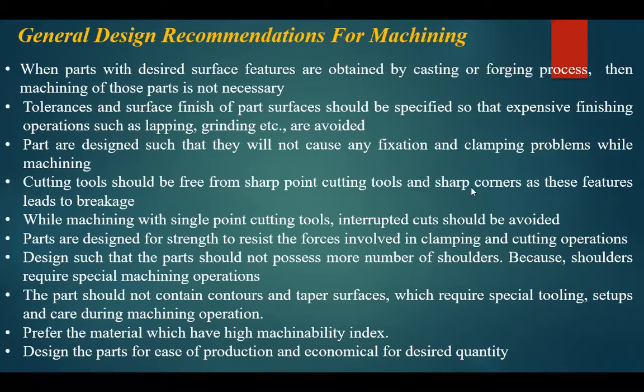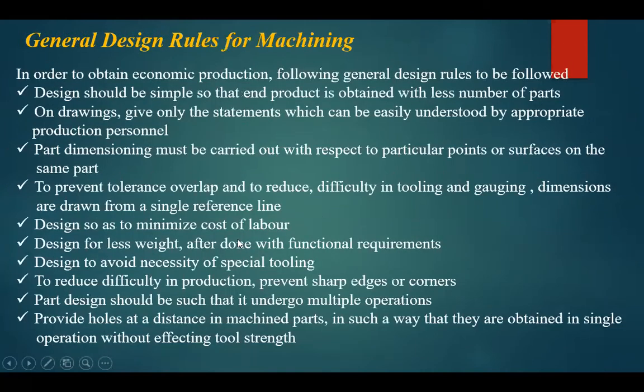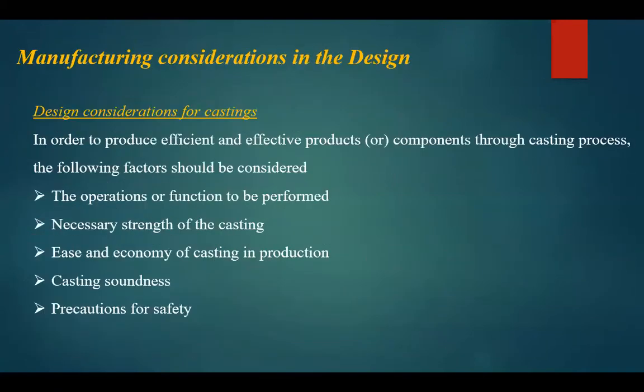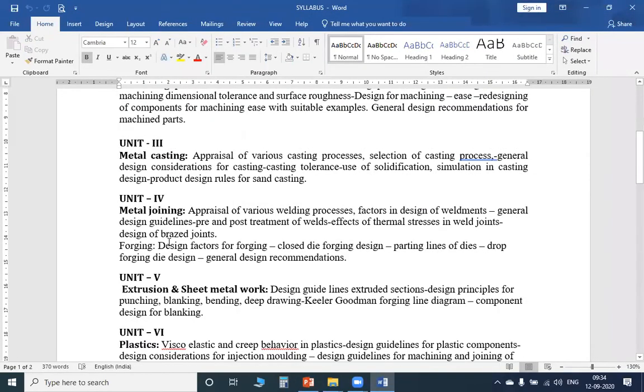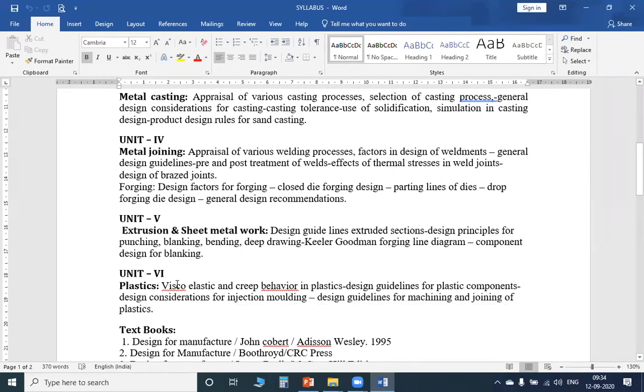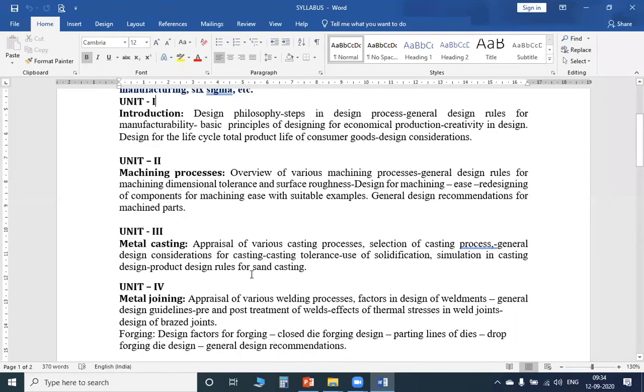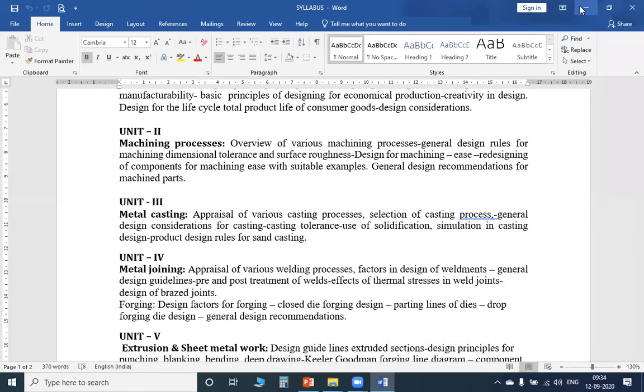Okay now, whatever you saw previously, those are the rules. These are the rules to be followed so that your workpiece will be in a certain way. So these are the recommendations. Next are the general design considerations for casting. In the next units, we have metal casting, metal joining, extrusion, sheet metal work, and plastics. In these types of operations, what design considerations are to be considered?